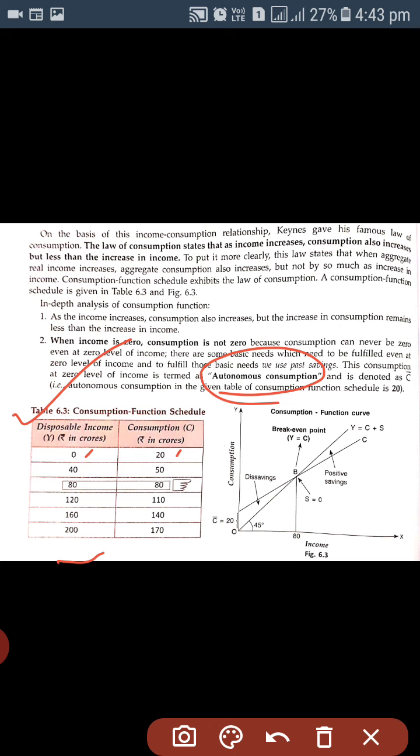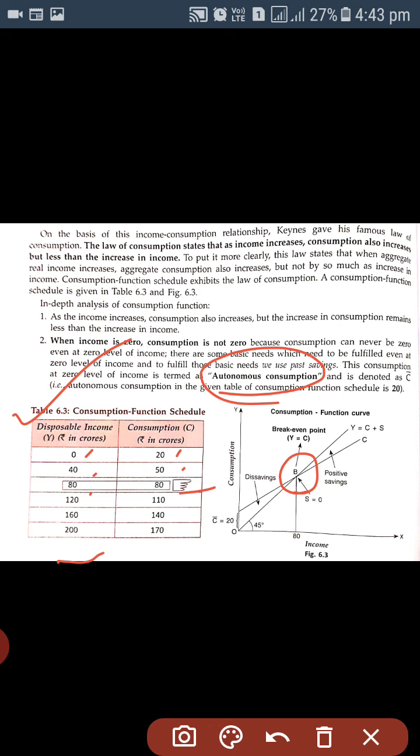At 40, income is 50, and there is a level of income of 80 where consumption is equal. This would be the break-even point when we draw a consumption function curve.